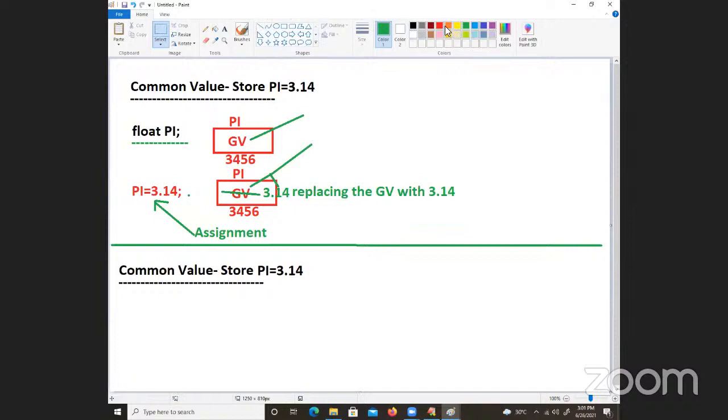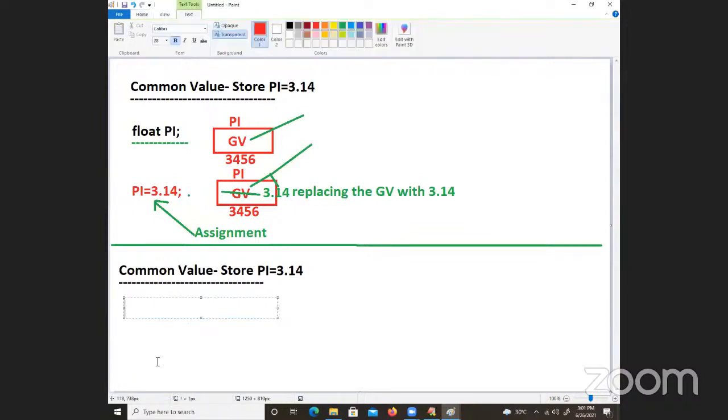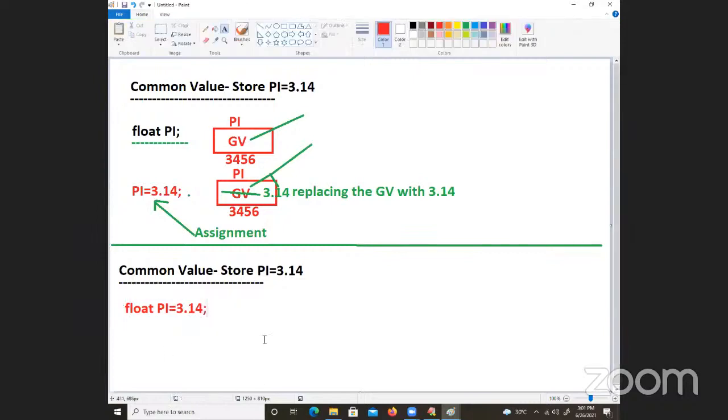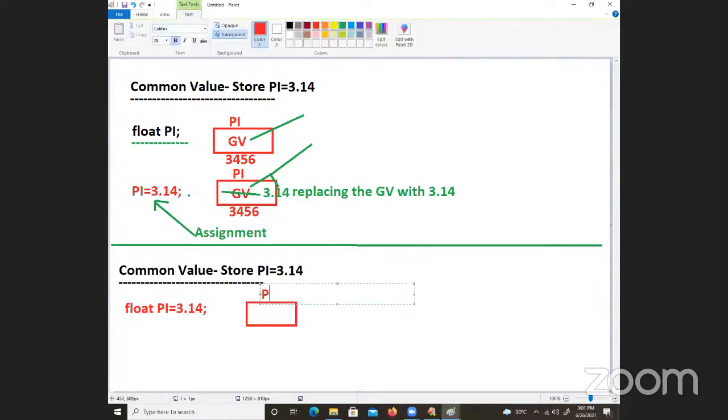Very, very easy. See how I am going to do it. Float pi is equal to, directly I am placing my value, because it is not going to be changed by anybody else. Because of this, pi value, this is known as initialization I am talking about.